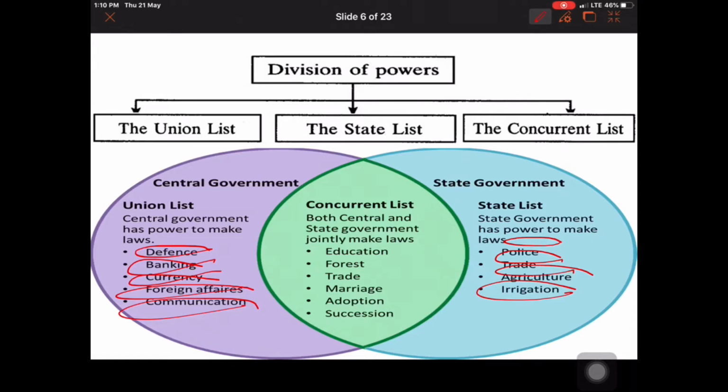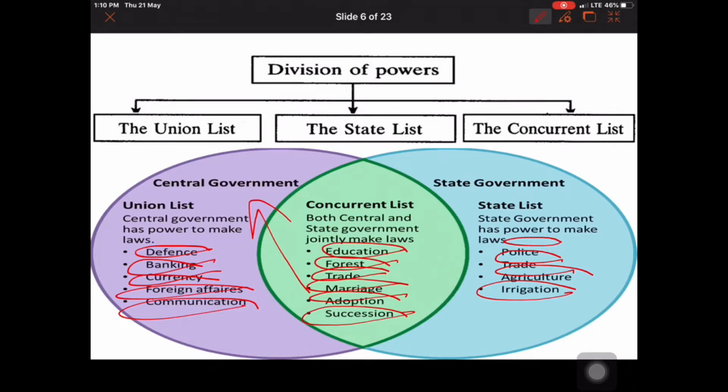For example, education, forest, trade, marriage, adoption, succession, etc. On all these matters, state as well as center can make laws, but here the upper hand is always with the central government or union government.